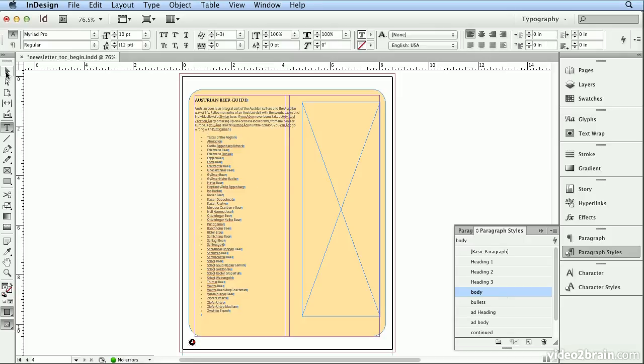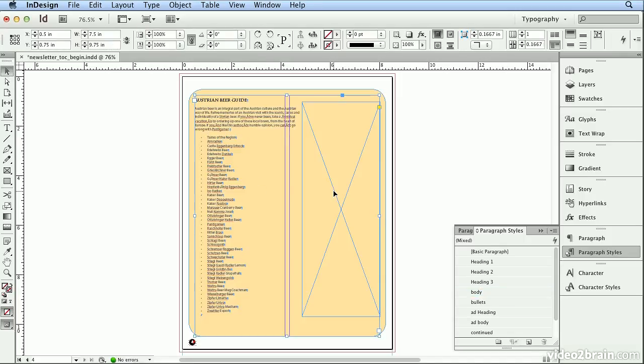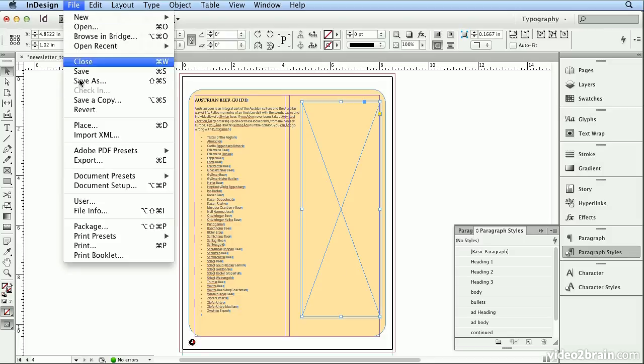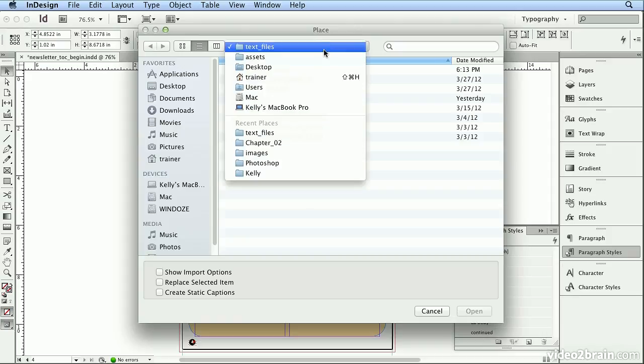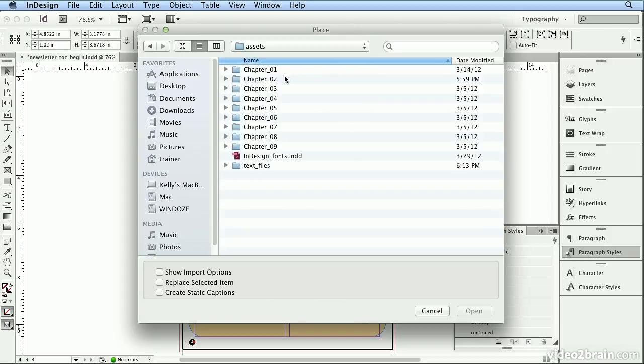I'll click on the first paragraph and choose Body. And to finish it off, I'll go to my Selection tool, select nothing by clicking on the white space outside the page, and then select this frame to place my graphic. File, Place, and I'll go to my Assets, Chapter 2, Images, and place the beer.